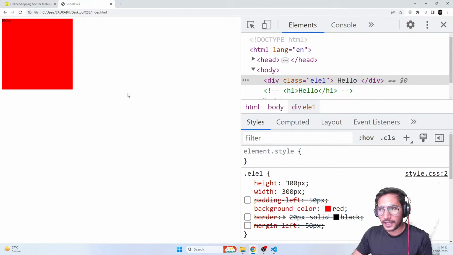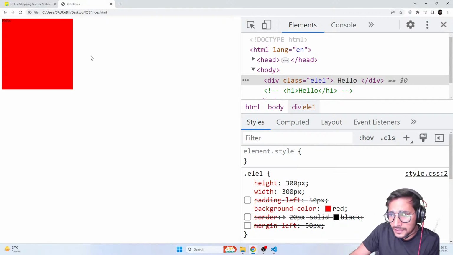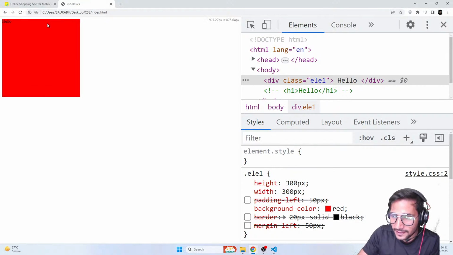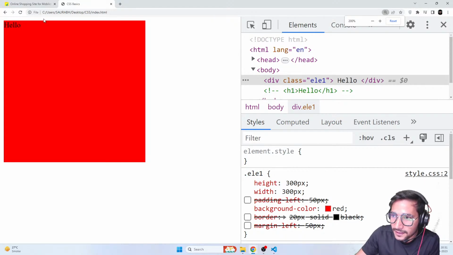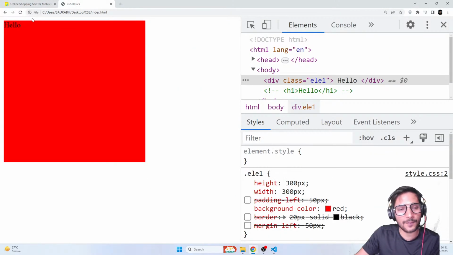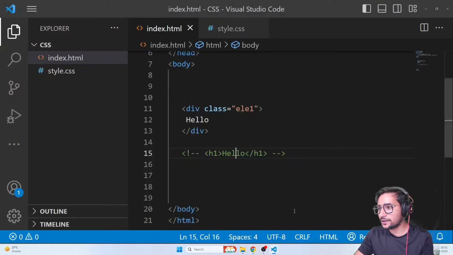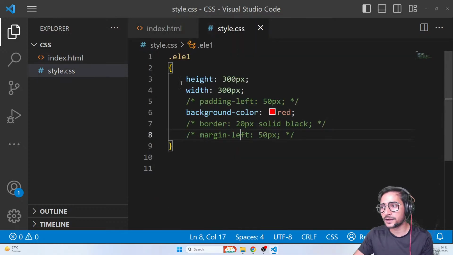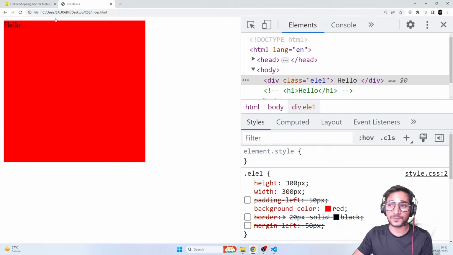But even if I have removed everything, you can still see there is some white gap on the top and the left side. Hopefully you can see that, right? But if you go on these sides, they don't have any gap. Everything starts from the start. But in our page, we have some gap. Now I have not given anything on the element. It's only basic height, width, and color. So who is responsible for these gaps?